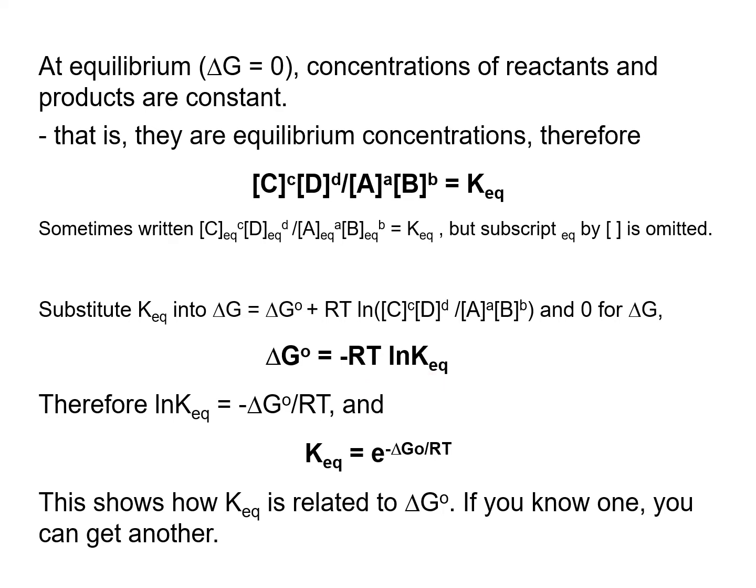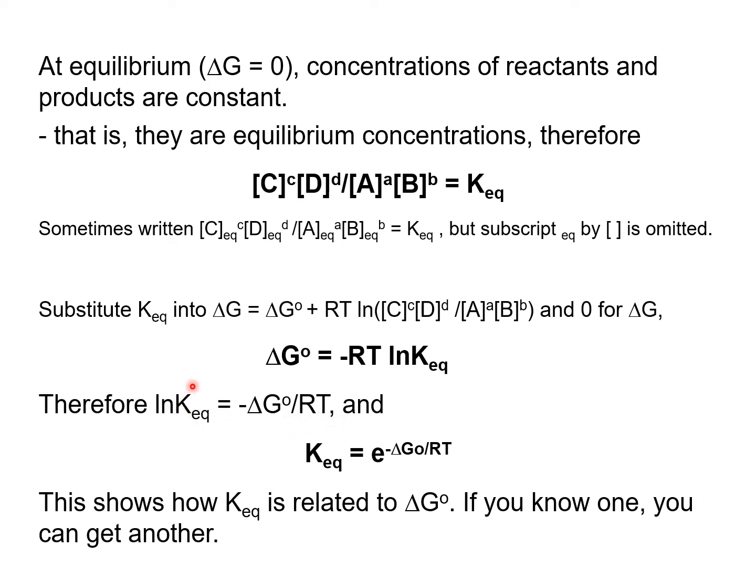Now let's rearrange again to get the ln KEQ value, moving the minus RT over to the opposite side to get minus delta G naught divided by RT.